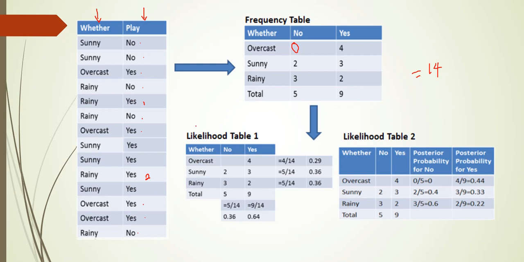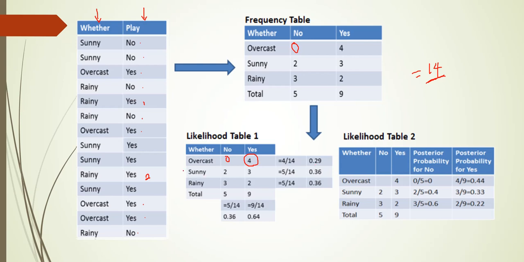So prior probability is nothing but among the total number of records, how many yes are there under overcast. So what is the total number of records? 14 records. Under 14 records, how many yes we are having under overcast? 4 yes. So 4 by 14, that is equal to 0.29. Similarly, what is the total number of records for sunny? 2 plus 3, 5. What is the total number of records? 14. So 5 divided by 14 is equal to 0.36.